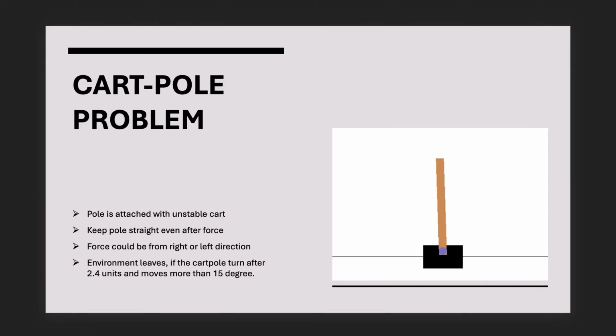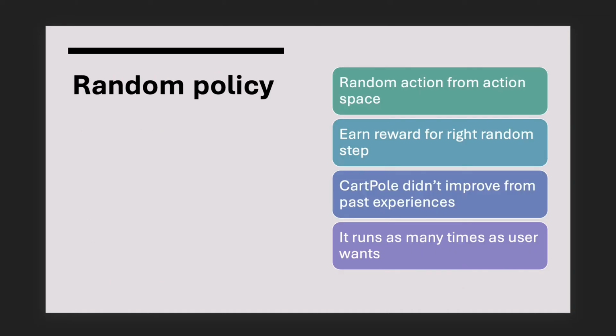Here we have the cart pole problem, which means that the pole is attached to an unstable cart. We have to keep the pole straight even though force is applied from any direction. It could be from left, right, top, anywhere. The environment will only end if the pole tilts more than 15 degrees or the cart moves beyond 2.4 units.